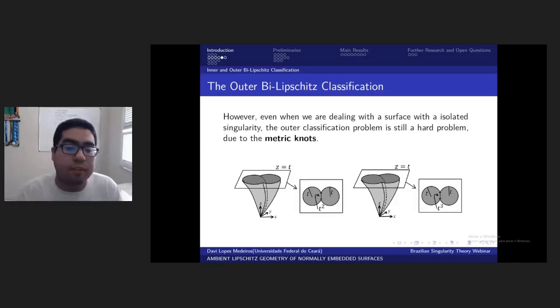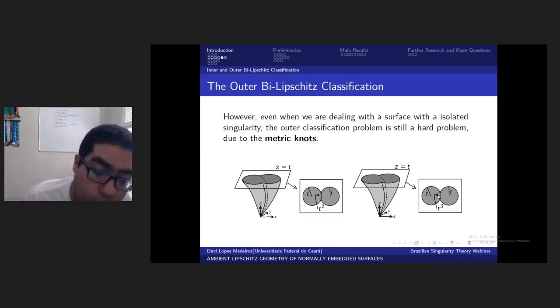And to explain what metric knots are, I put this diagram here for you to see. You have a surface here, a surface germ, and here is the link. Okay, so I intersect this with the plane z equal to t, and the intersection topologically is an S1, just a simple closed curve. However, if you take the collapsing speed between this arc and this arc equal to t squared, that means that the speed is 2. And in this other example, you take the speed equal to t cubed.